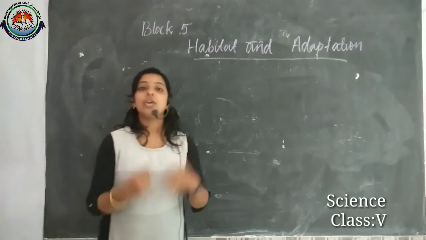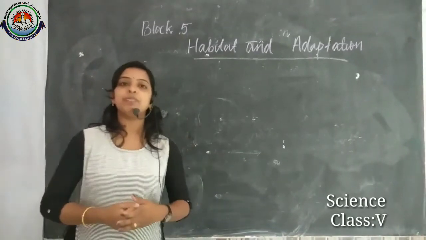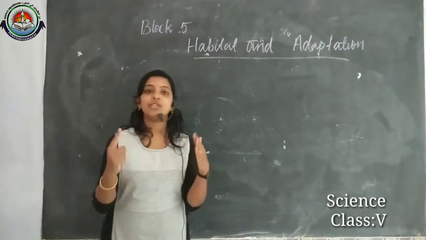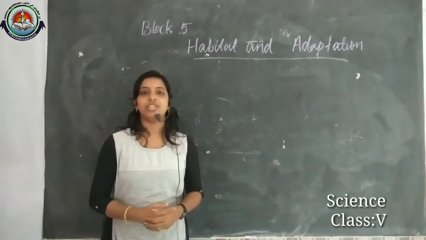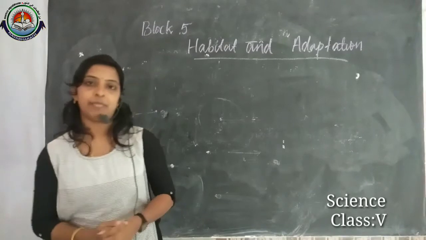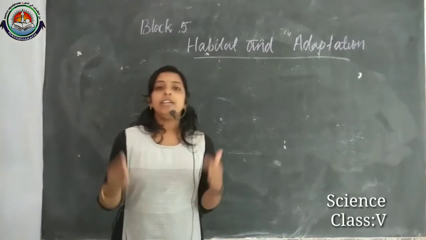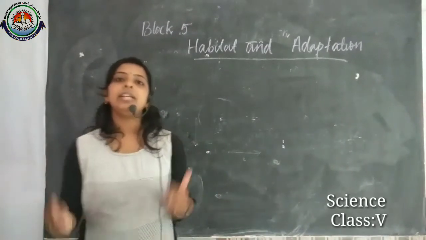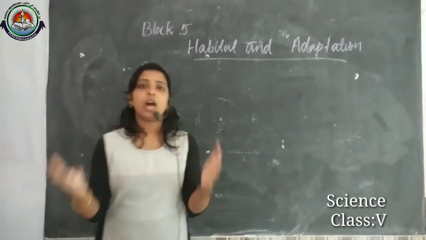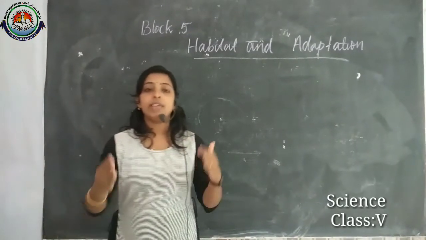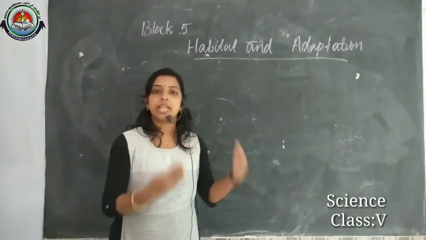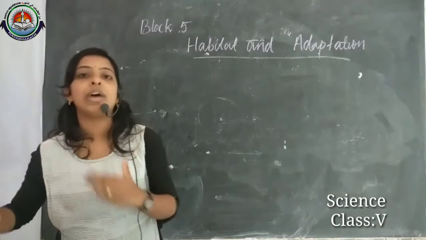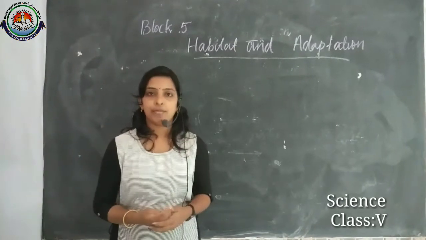Today we are going to start a new block in science, our fifth block: habitat and adaptation. In the fourth block, we mainly discussed how animals survive with the help of their super senses, or how the super senses help them to survive in their environment, right?